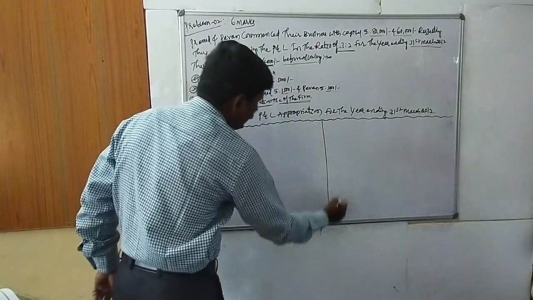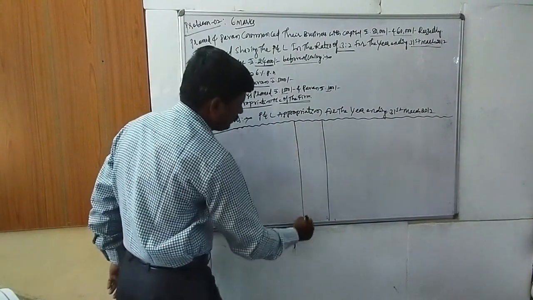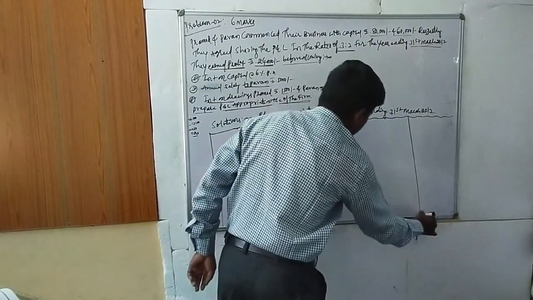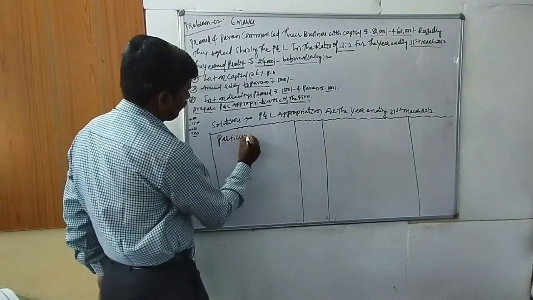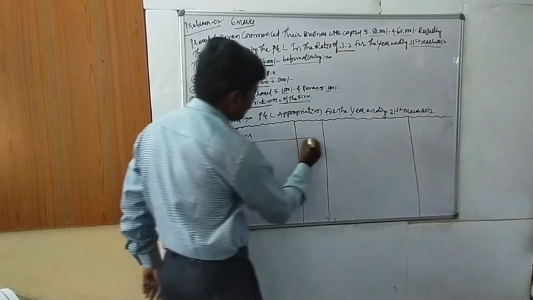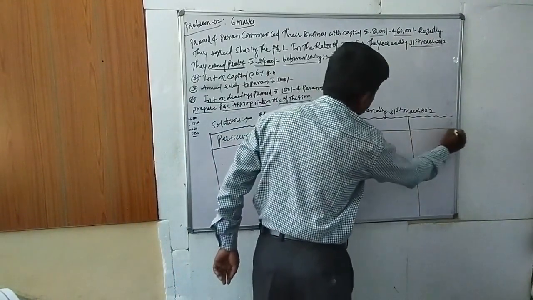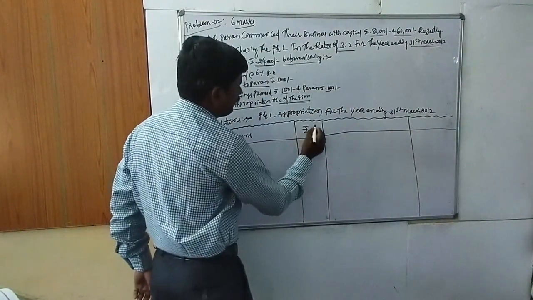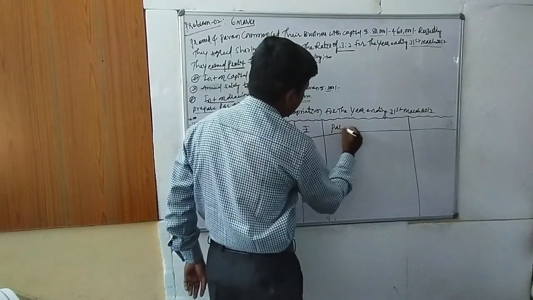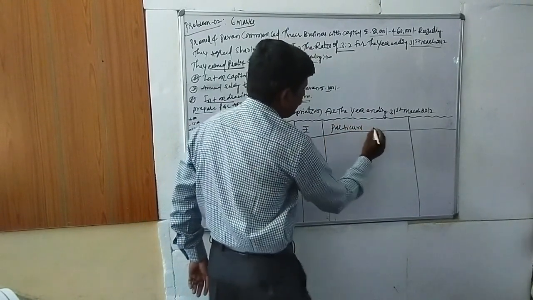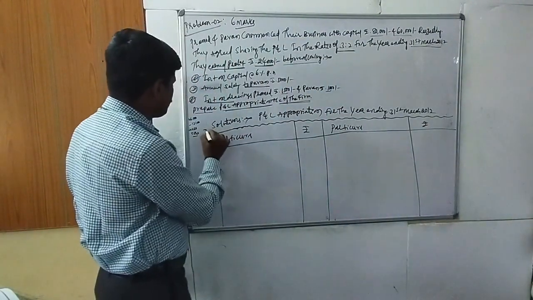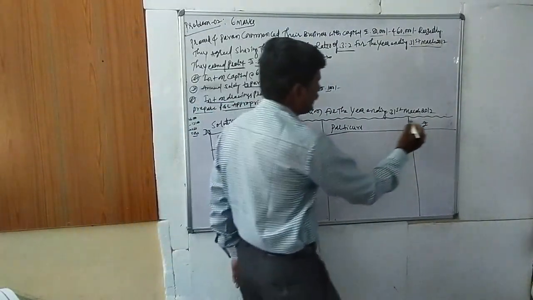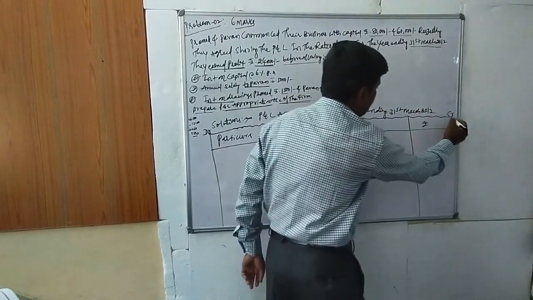First, the particulars column, then the rupees column, again the particulars column, and again the rupees column. Here, debit and credit.